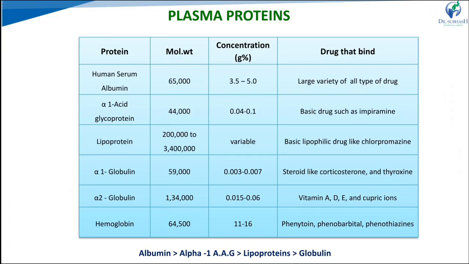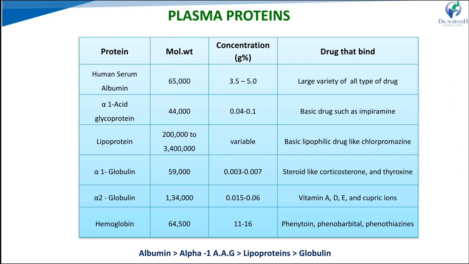The lipophilic part consists of triglycerides and cholesterol, and the hydrophilic apoprotein part consists of free cholesterol and proteins. Basic lipophilic drugs bind with lipoproteins. Lipoproteins are also classified based on their density, like very low density, low density, and high density.